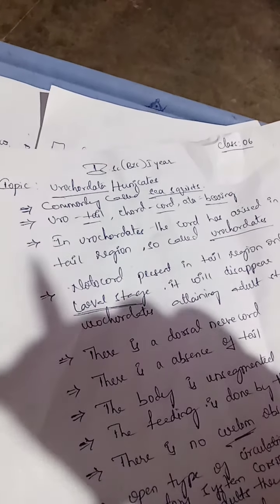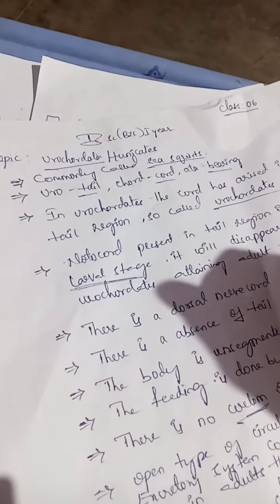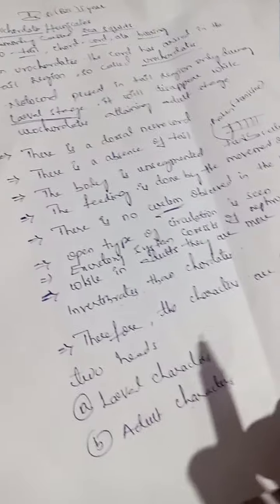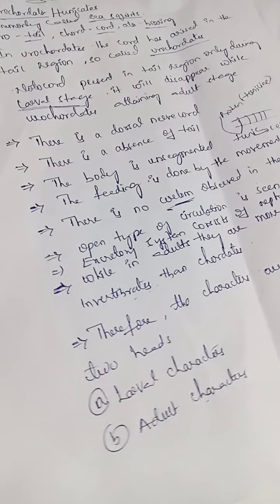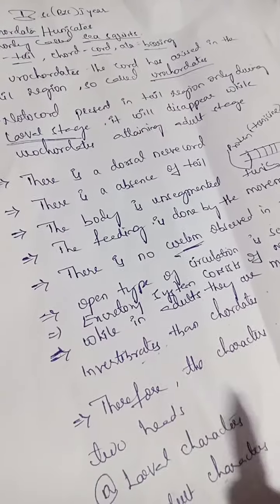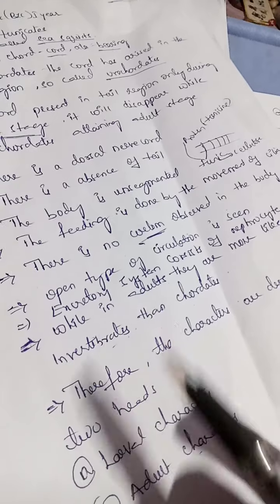So today's sixth class is on the topic Urochordata, that is Tunicata. We already discussed it in the last video. I think you have understood about the Urochordata, what I explained in the last video, and I think you have all watched my video. Yesterday I told you that I will explain the larval characters and adult characters of Urochordata, so that we are going to discuss now. Why are we discussing these two heads, larval characters and adult characters? Because we already discussed why we are discussing the two heads.